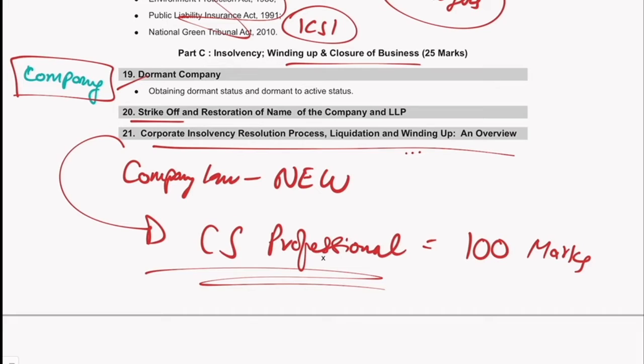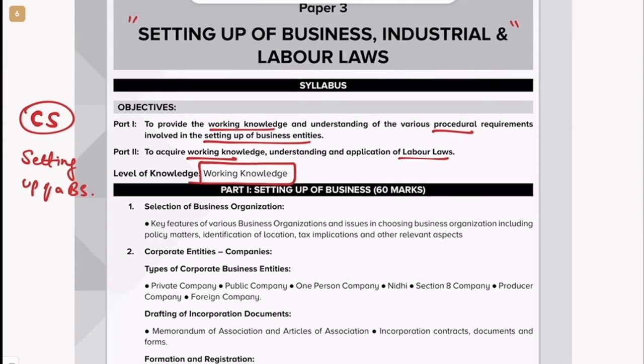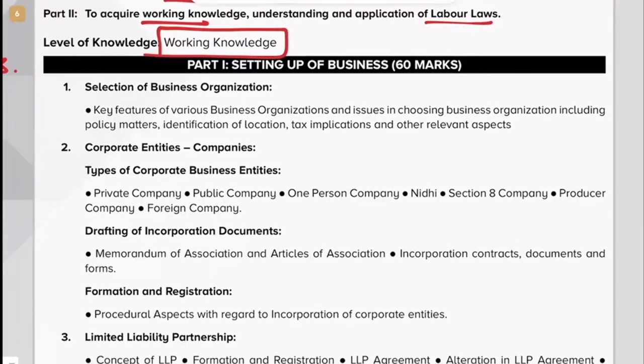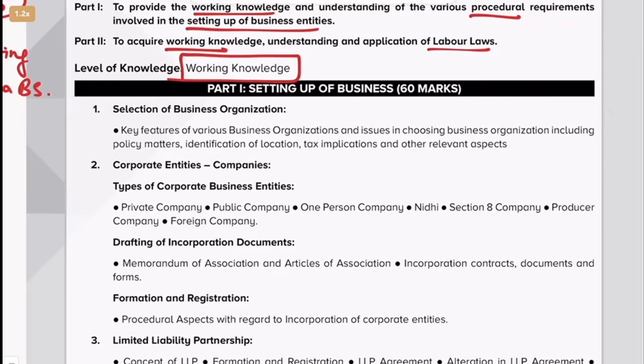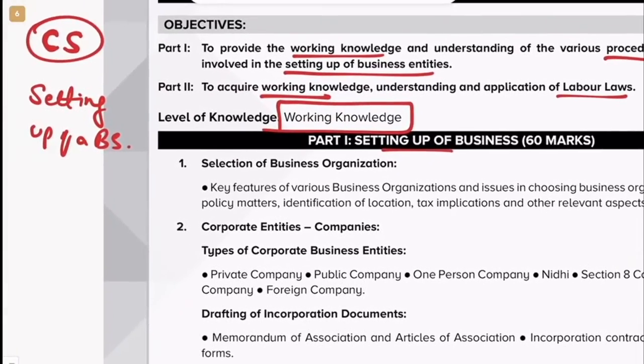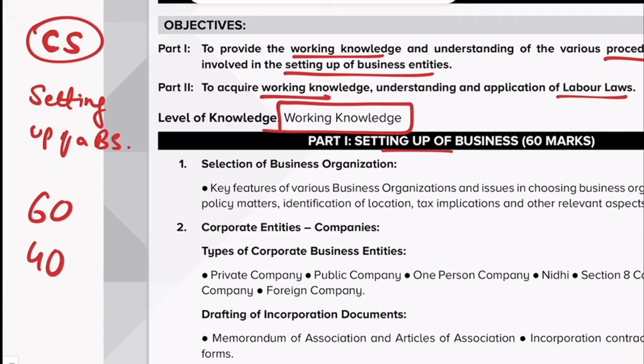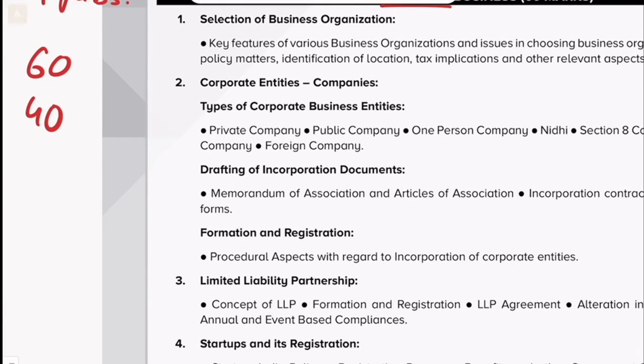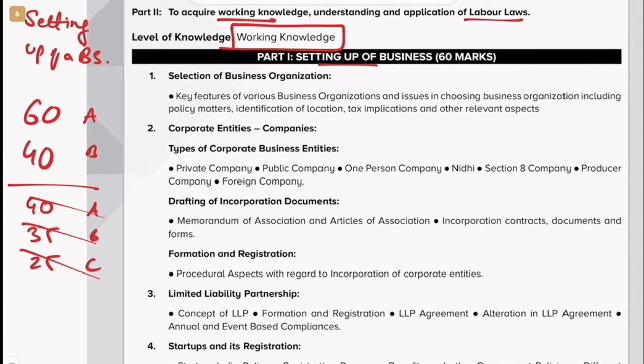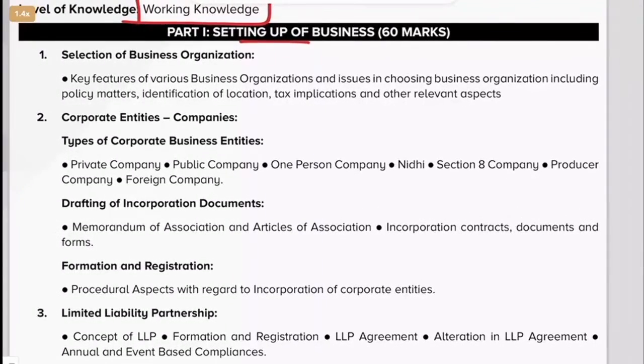So this is the old syllabus. So now we will compare, because a lot of students tell, I don't know why students are always negative. Why are you getting so worried? Nothing much has changed. If you see here, in setting up a business entities, that is 60 marks. So here what they have done, they have done 60 and 40, simple. In the old syllabus, they had part A like 40 marks, then 35 marks, then 25 marks. So here they made it just part A, part B. You don't have A, B and C. They have removed that formula, part A, part B. If you see here, nothing much has changed.